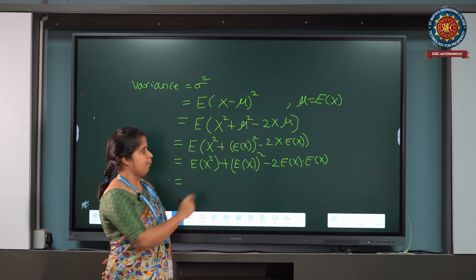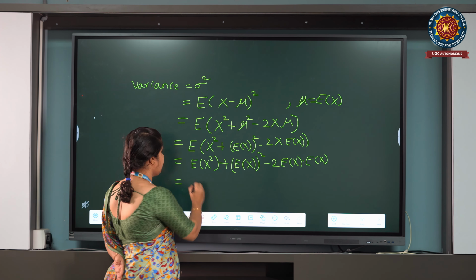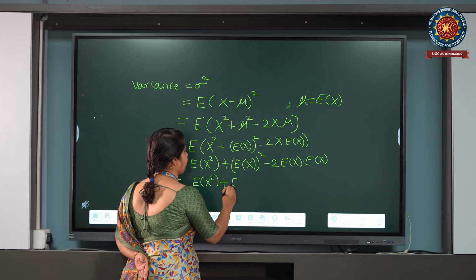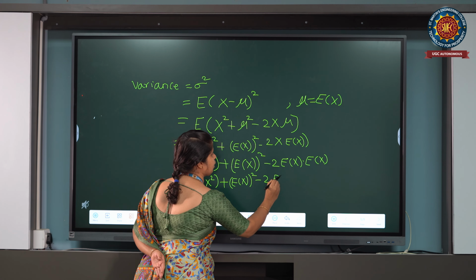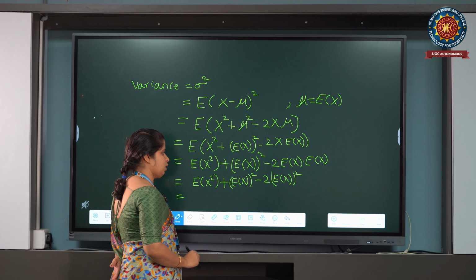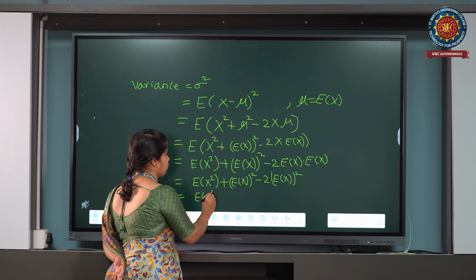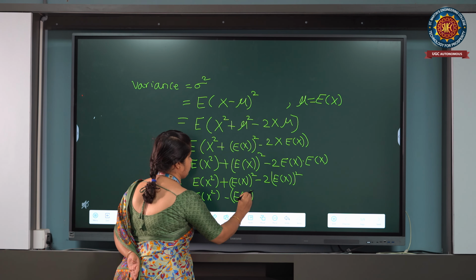Here again, expectation of x into expectation of x turns into expectation of x square plus (expectation of x) whole square minus 2 times (expectation of x) whole square. So my total value of variance will be expectation of x square minus (expectation of x) whole square.